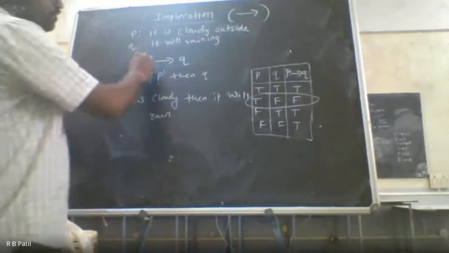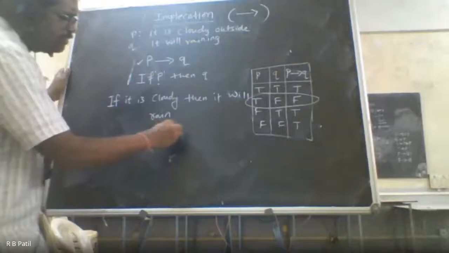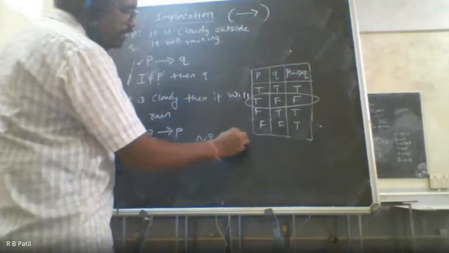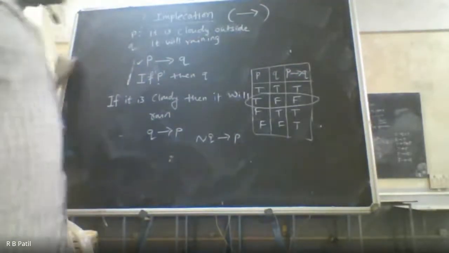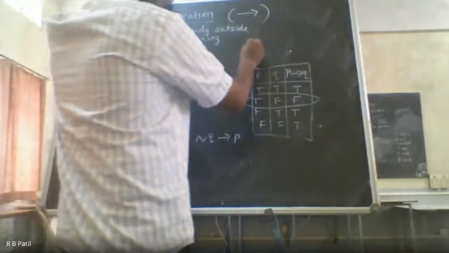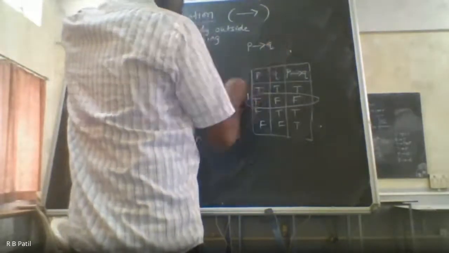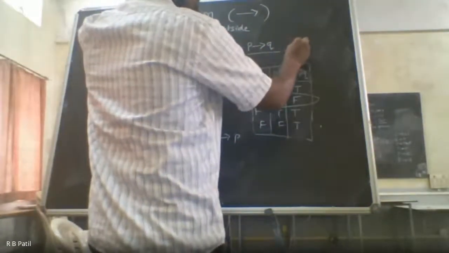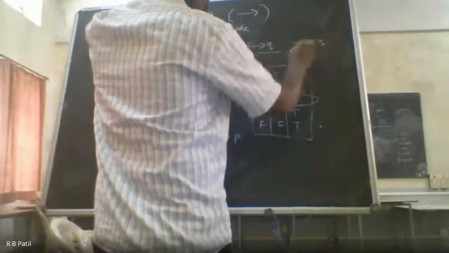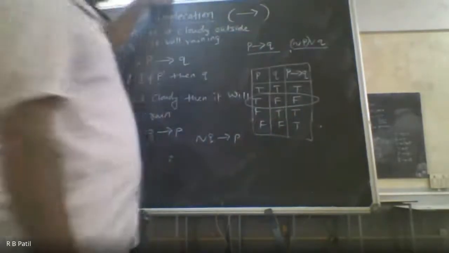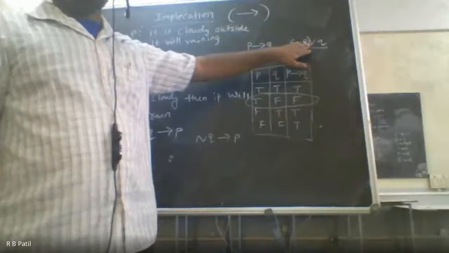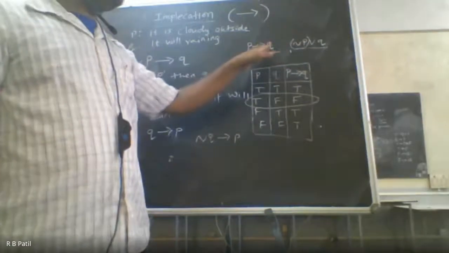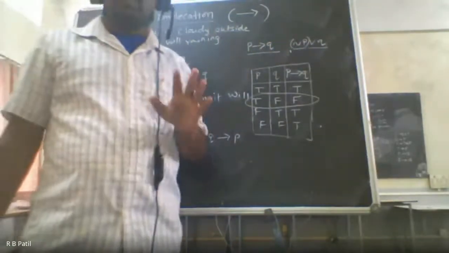Similarly, you can write Q implies P, or not Q implies P, and so on. There is one assignment, one homework. You have to check the truth values of P implies Q. This is one truth value that is already here, and you have to compare it with not P or Q. Already we have discussed this OR statement. So draw the truth table for this and compare it with P implies Q, and give your conclusion and comment on that.